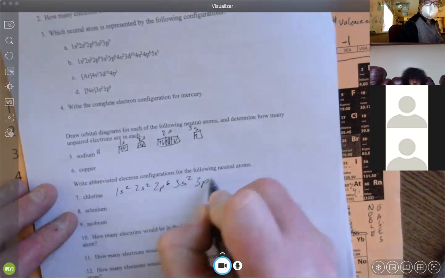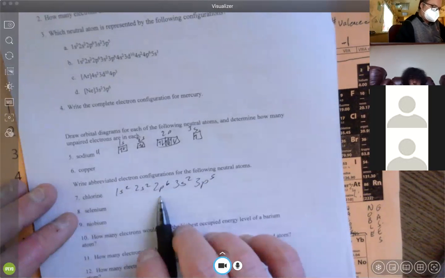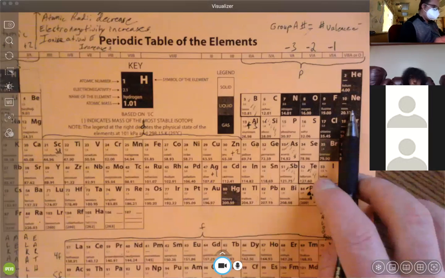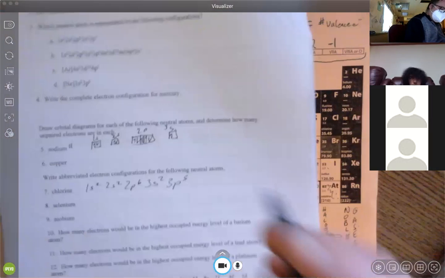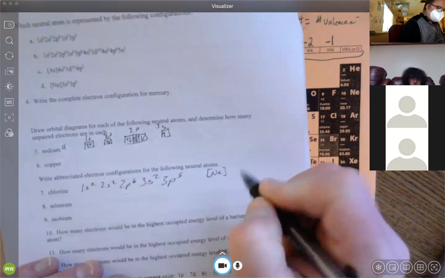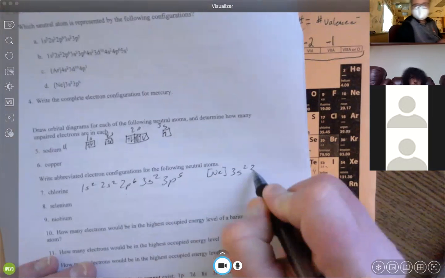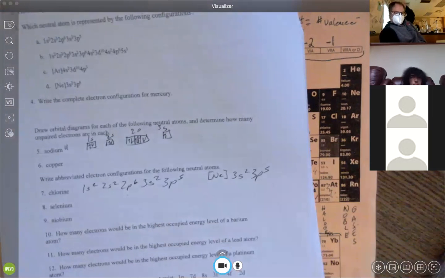And we want to abbreviate this. So we're going to find 2p6 and figure out which noble gas it is. That is neon. So we will put neon there, and that will take care of all of this. And then we can go 3s2, 3p5. That is the abbreviated form of chlorine.